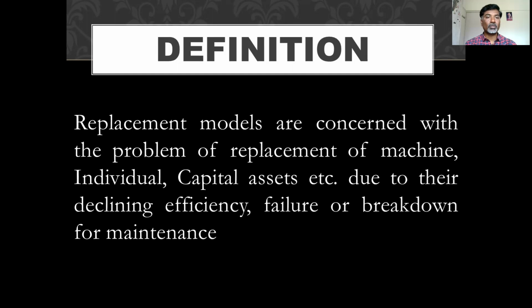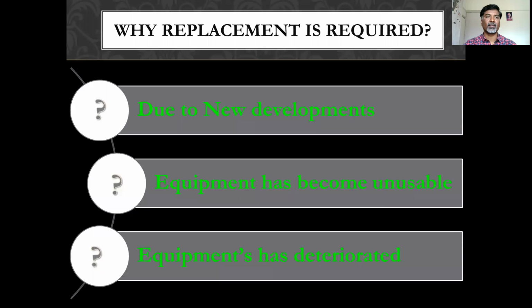So to do these activities, what type of mechanism you have to use, what is the economical period to replace those machines, replace the human being, within how many days you have to do these activities? To calculate that, we are using a replacement model, or a replacement model helps us to take such types of decisions.